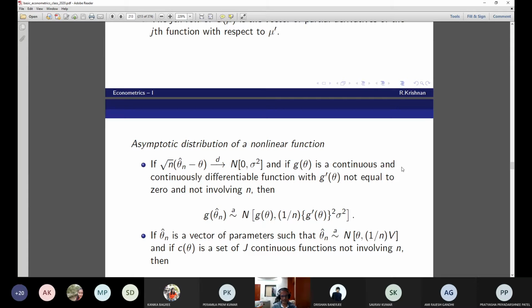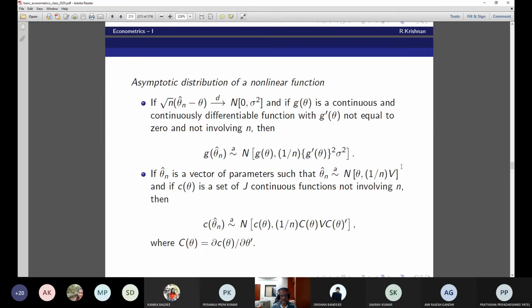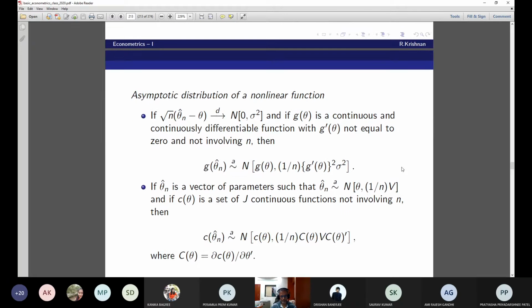Now, theta is a vector of parameters. How does the asymptotic distribution look like? This is how the asymptotic distribution looks like. Vector of parameters, this is the asymptotic distribution. This asymptotic distribution is a function of theta hat n. You take this down also. The first one, this G theta hat n and C theta hat n. This is what you need to know.